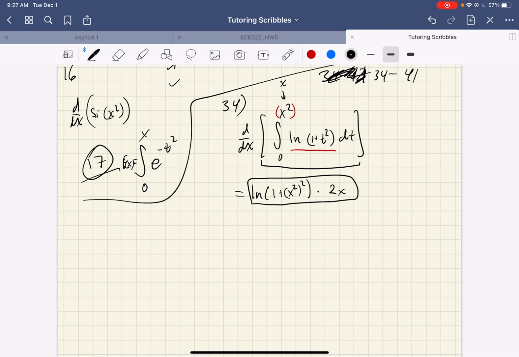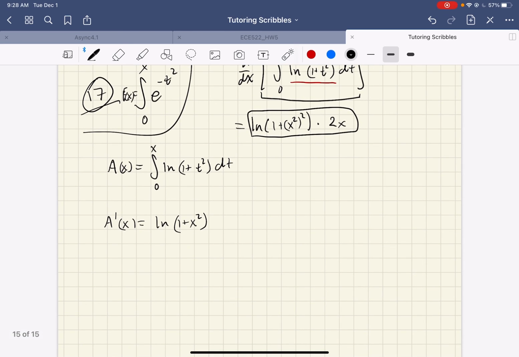But if that feels mysterious, just think of having a function defined as the integral from 0 to x of natural log 1 plus t squared dt. Then a prime is natural log of 1 plus x squared. That's all it is. That's the fundamental theorem of calculus.